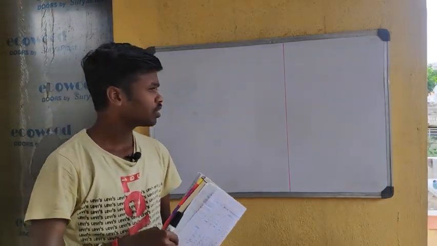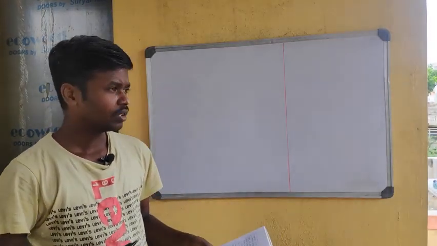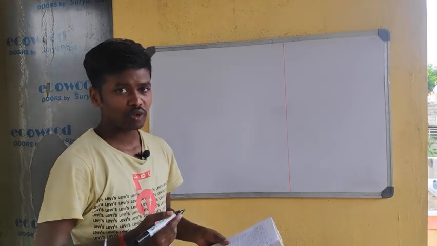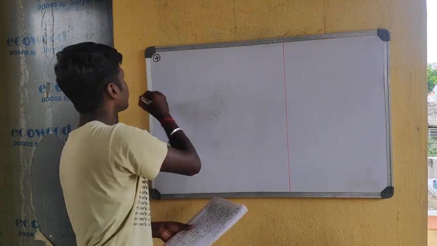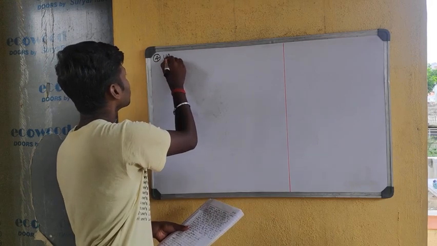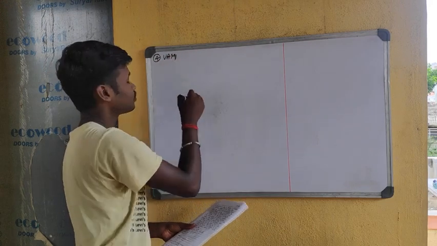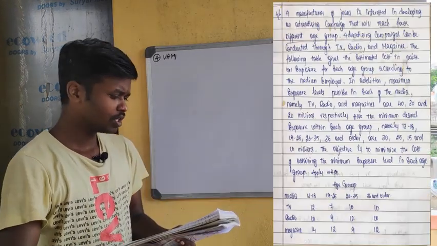So in this class we are going to analyze the illustration under Vogel's approximation method. So this is the fourth problem under Vogel's approximation method. Okay, see the problem.